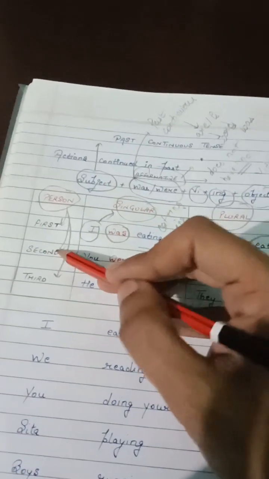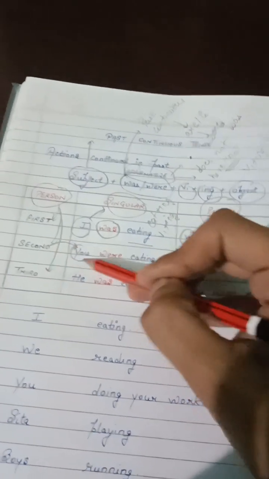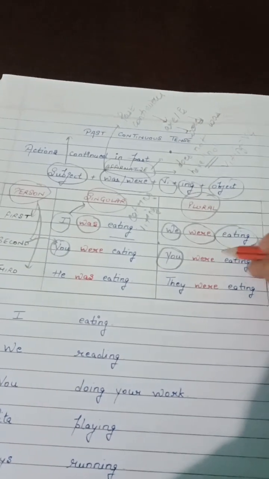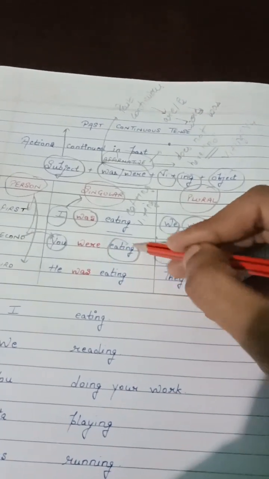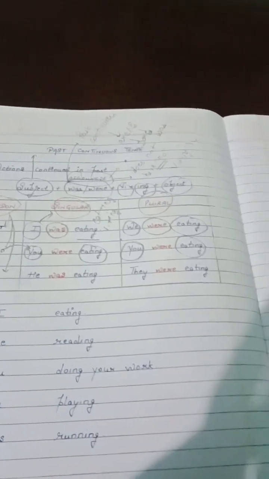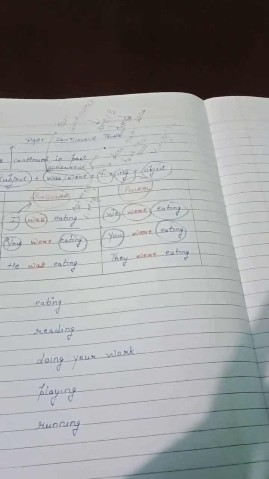Now, for second person, we always know that you is singular, and plural of you is you. Eating will be eating, and then with you in present continuous tense, we have used are. But in past continuous, we know that we have to use past tense.